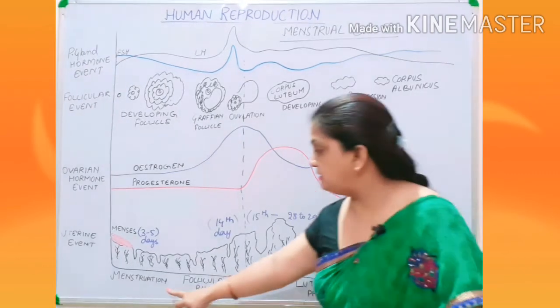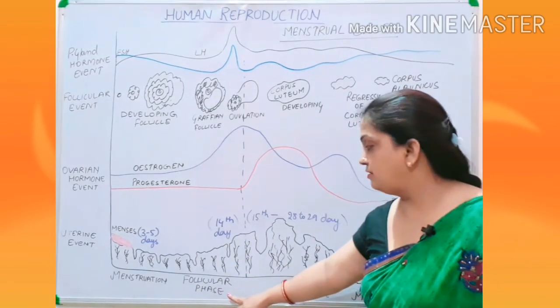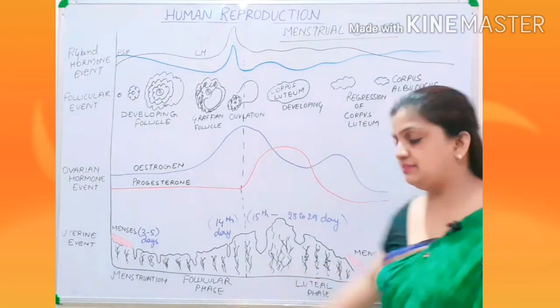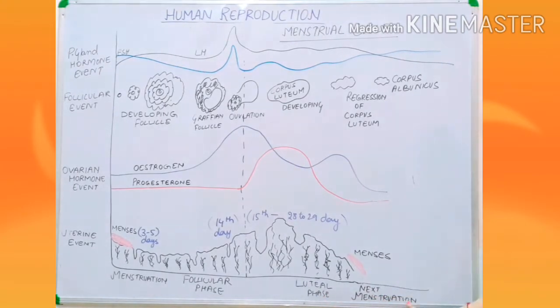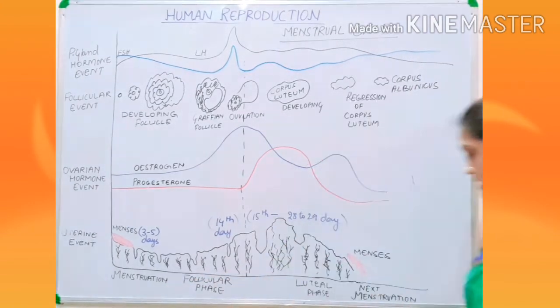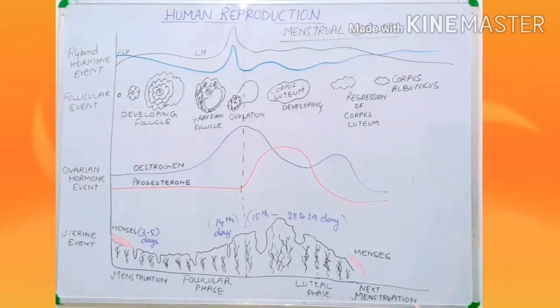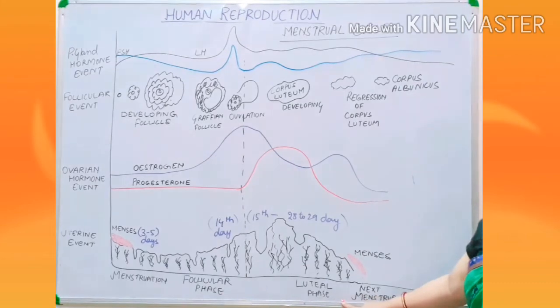On one hand I have written menstruation, then your follicular phase, then your luteal phase, and then it is again the menstruation phase. I have told you all that the cycle starts with menstruation and ends with menstruation, and in between there are the follicular phase and luteal phase.